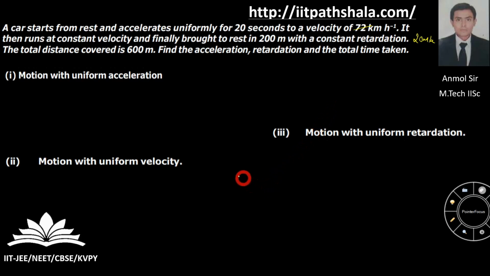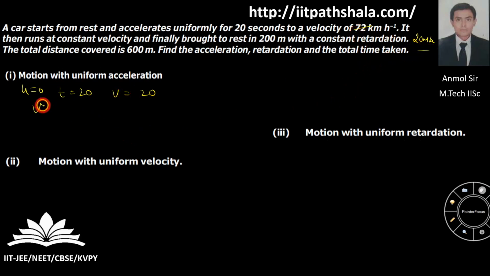So what I have done is, I have divided my motion into three parts. First is the motion with uniform acceleration, then motion with uniform velocity, and motion with uniform retardation, as you can see in the question itself. Let us take the first phase of the motion, which is motion with constant or uniform acceleration. Here my initial velocity is 0, my time is 20 seconds, and my final velocity is coming out to be 20 meter per second. 72 I have converted to 20.